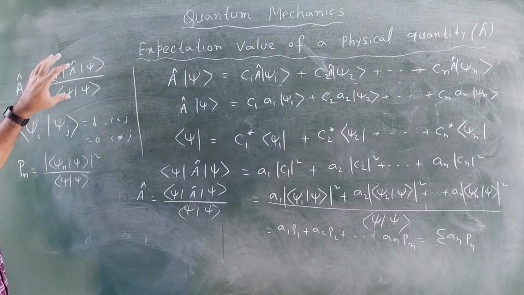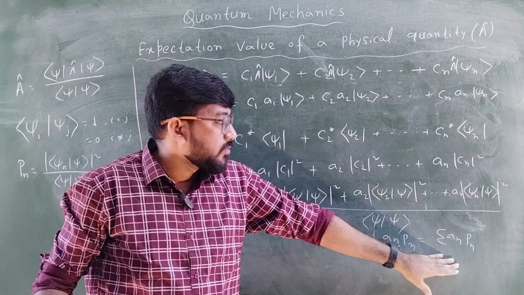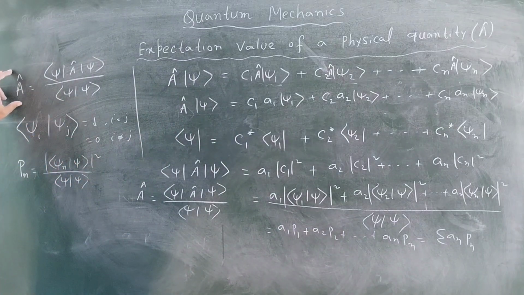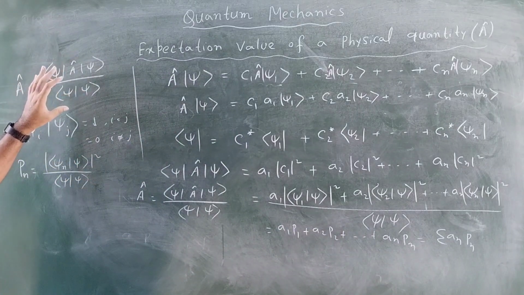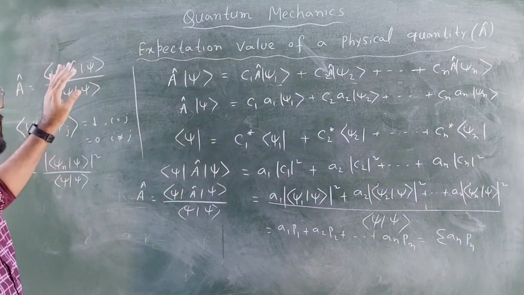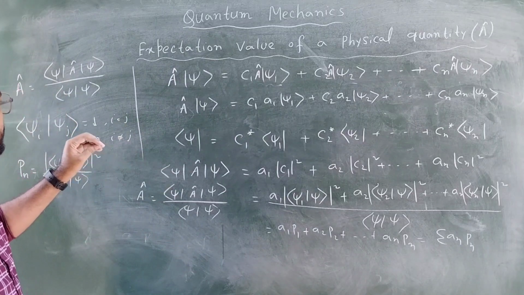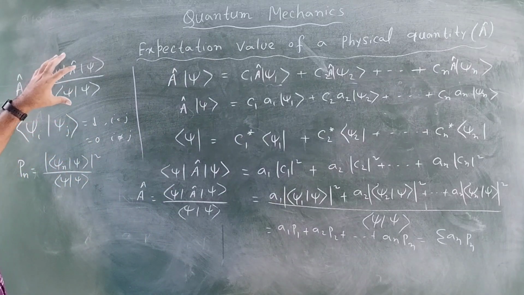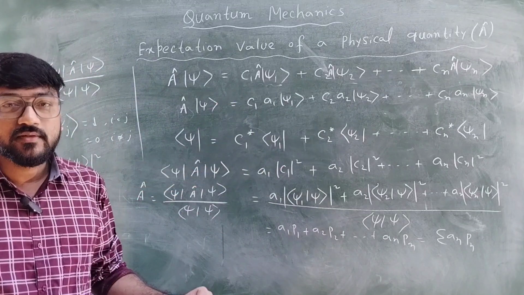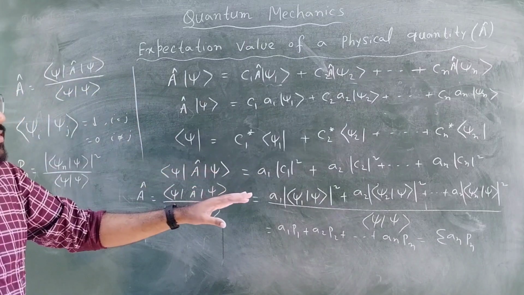So instead of using this expression, sometimes we will use that expression according to the situation, according to the problem. So the expectation value is not only defined mathematically by ⟨A⟩ equal to ⟨ψ|A|ψ⟩ upon ⟨ψ|ψ⟩, but it can also be defined in this way, because these two are the same expression. So this is how we can go from here to here, and through this process we have learned a lot of things. This is the most important thing. Why am I proving these kinds of things?